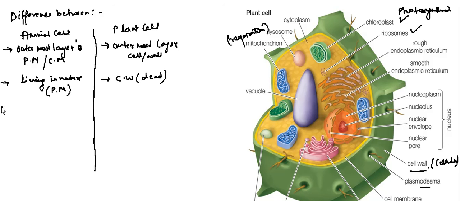Okay. Third difference: the animal cell does not contain chloroplast. So we can write that chloroplast is absent, whereas in the plant cell chloroplast is present. Next, the animal cell has small vacuoles, whereas the plant cell contains a large vacuole.